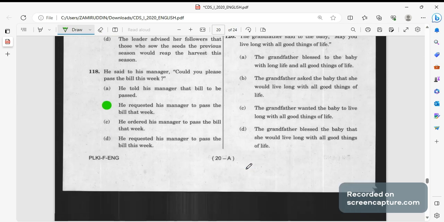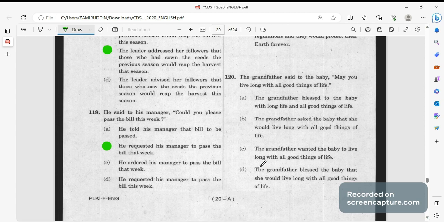Last question. The grandfather said to the baby, may you live long with all the good things of life. So its reported speech will be: the grandfather blessed the baby that she would live long with all the good things of life. May you live becomes she would live.